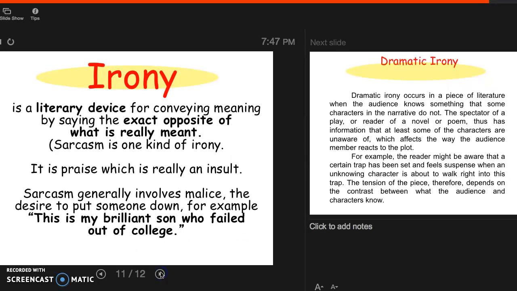Now, irony, as we know, is a literary device used for conveying meaning by saying the exact opposite of what is really meant, kind of like sarcasm. Sarcasm is a kind of irony. It's praise that's really an insult. Okay? All right, so dramatic irony is what we're going to focus on for today.